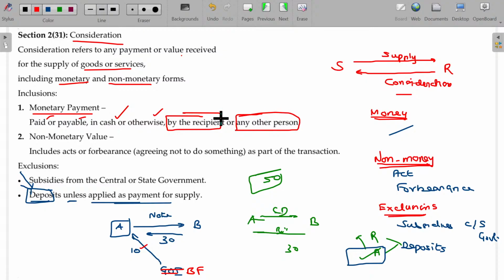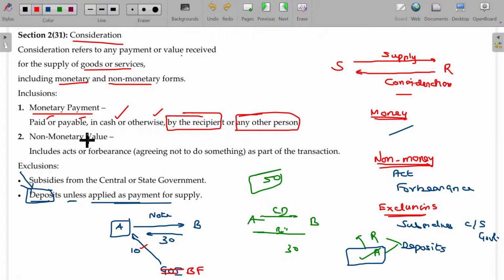Is that okay? So, what's the meaning? Here B is the buyer, but the payment is made by the Birla Foundation. Yet, this will also form part of the consideration. You purchase the commodity and your dad pays the money. That is also considered as consideration settled.